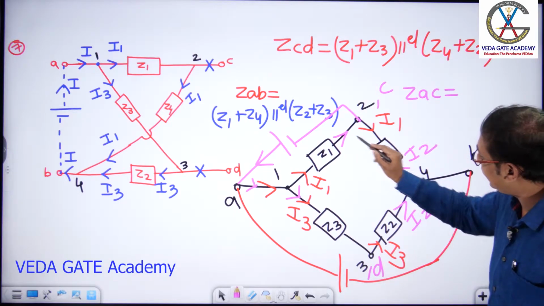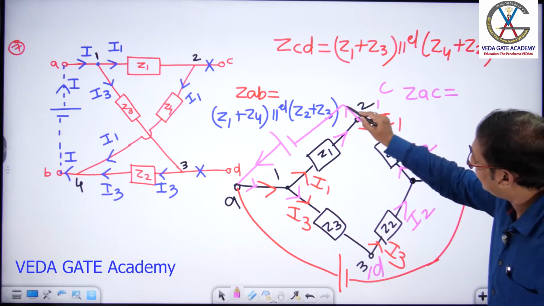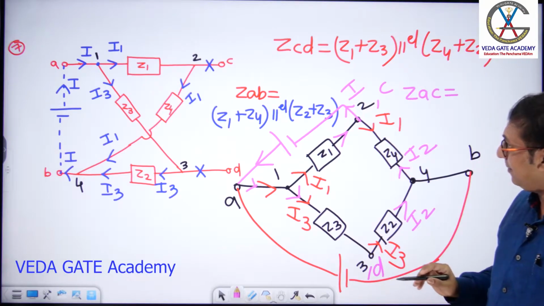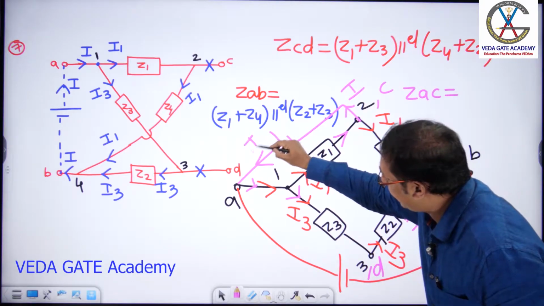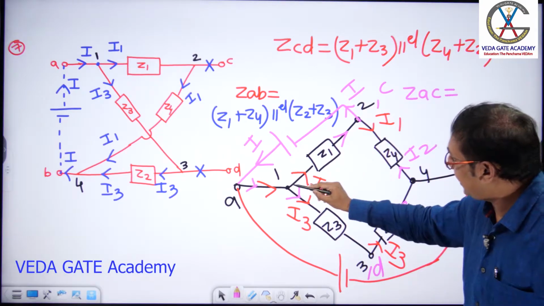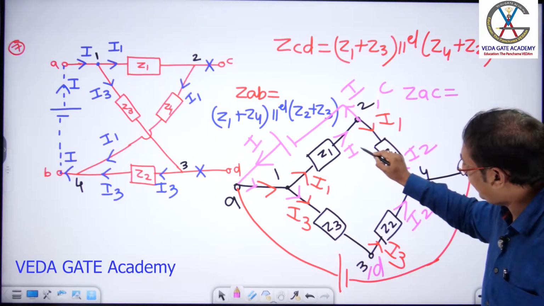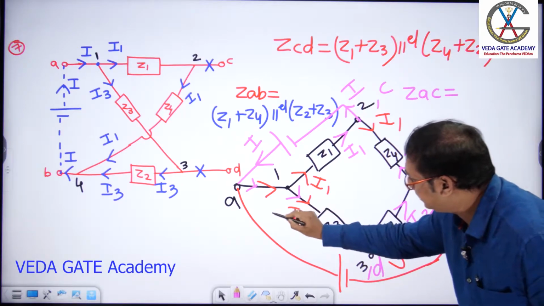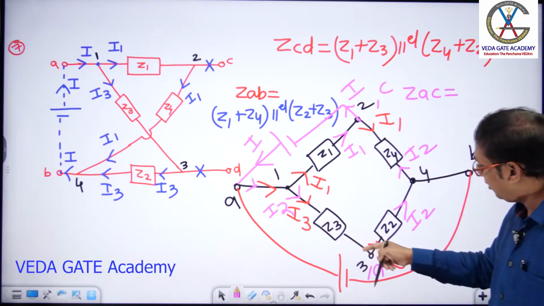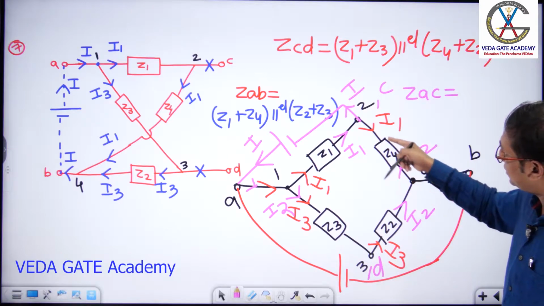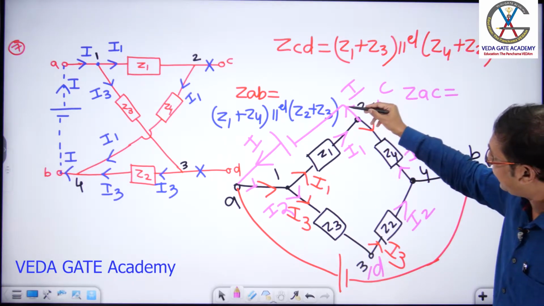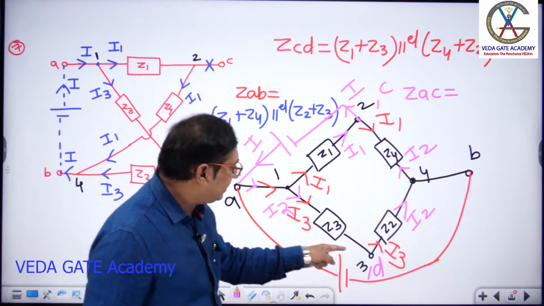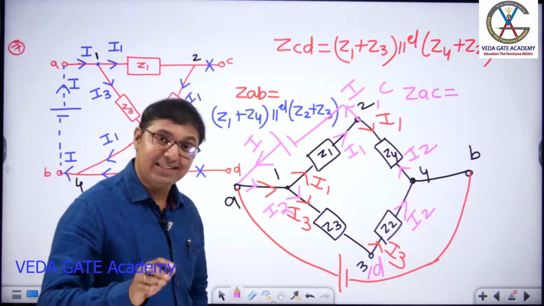Both the currents, this current and this current, add up to what? I. Is it done, dears? Clear, sir? Again I repeat my statement. Say the current entering into Z1 is I1. Say the current entering into Z3 is I2. The same I2 current flows in Z2 and in Z4. All the currents again add into I. So it is very clear how Z3, Z2 and Z4 are connected in series.